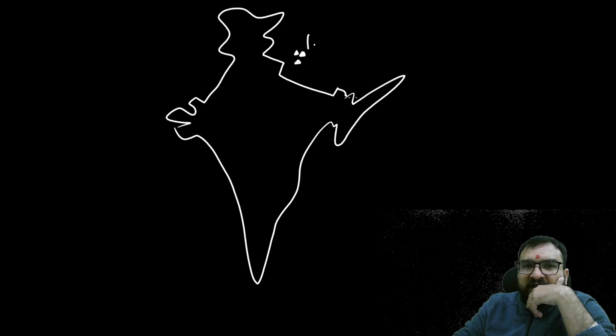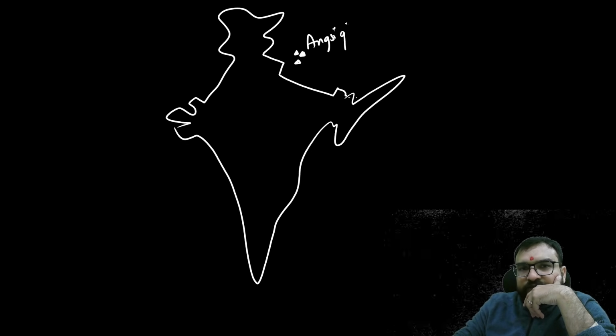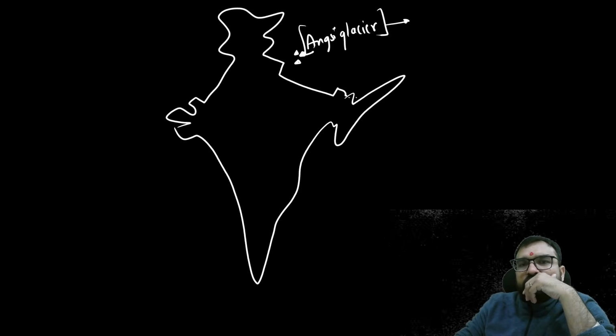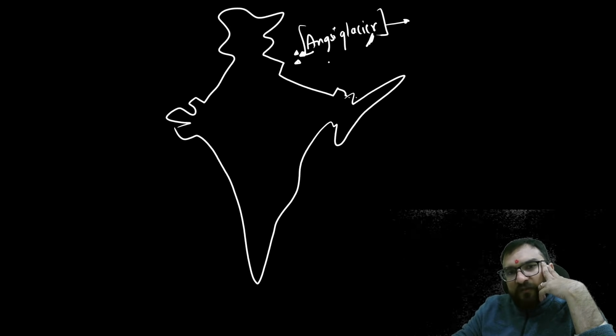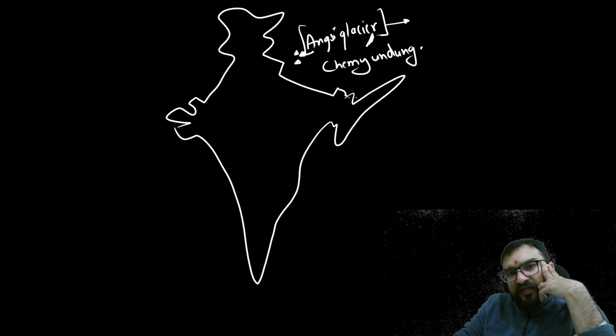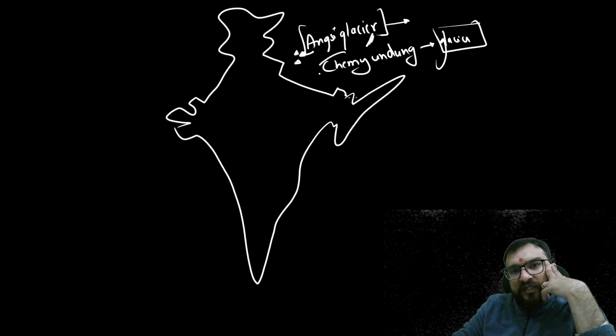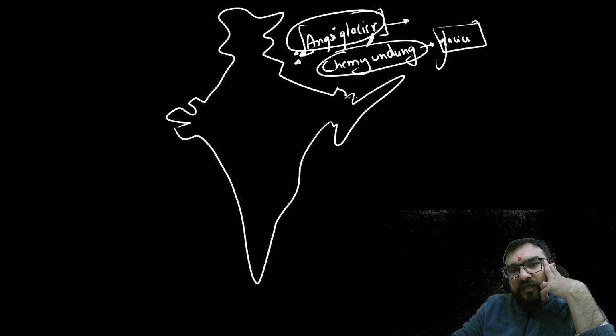For example, Angsi Glacier is also considered to be the source of Brahmaputra River, right? And one more, Chemayungdung Glacier. Let me check the spelling of it. This is also considered to be the source of Brahmaputra River.